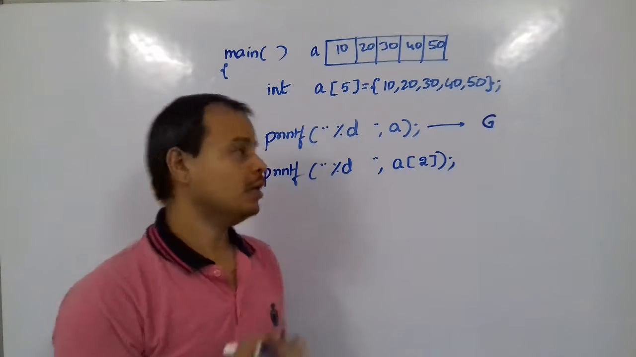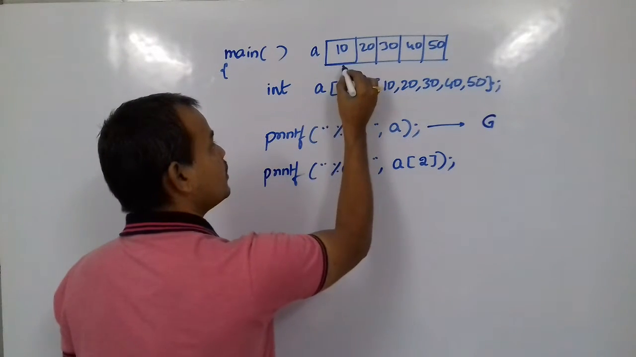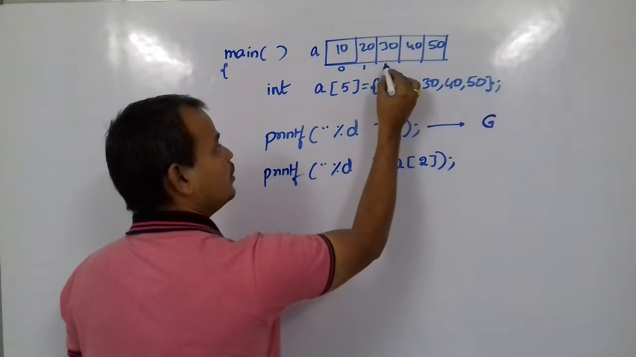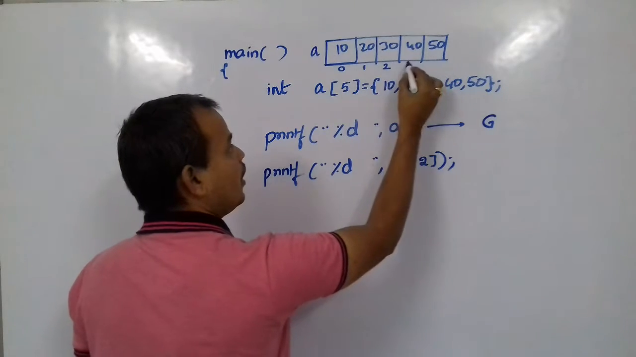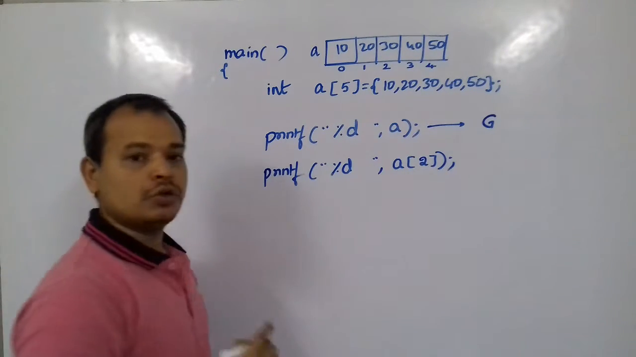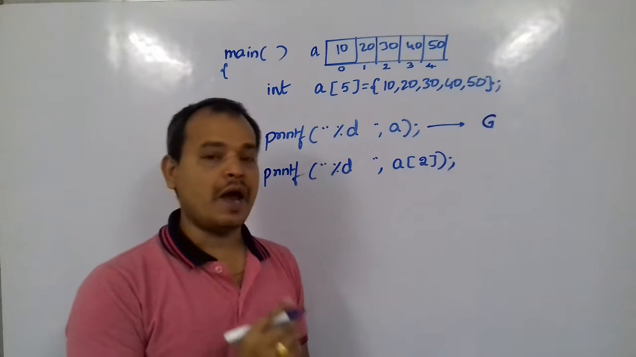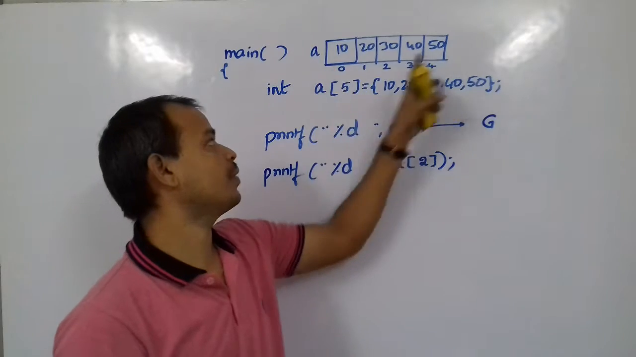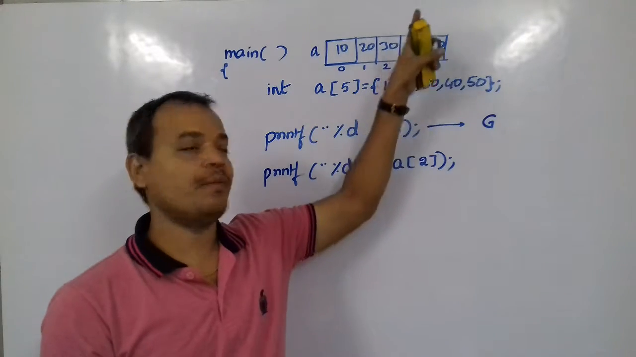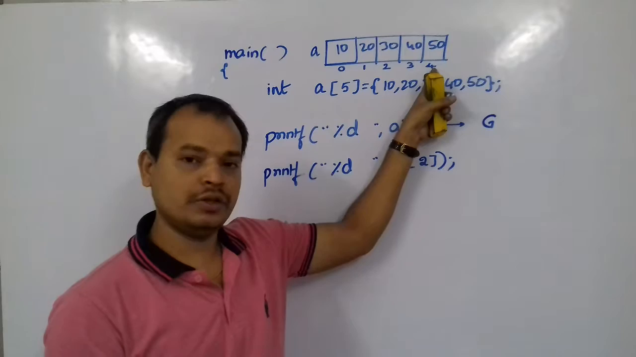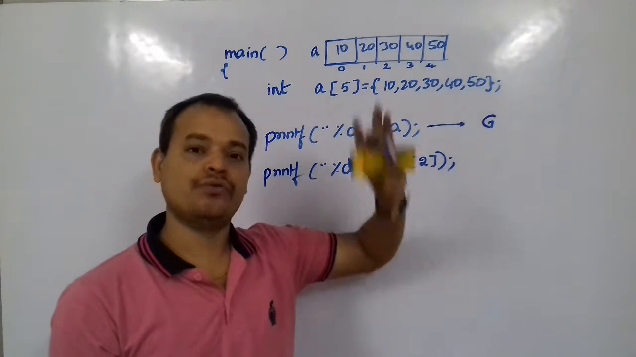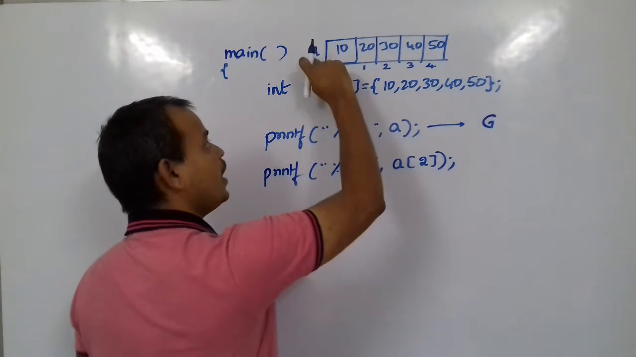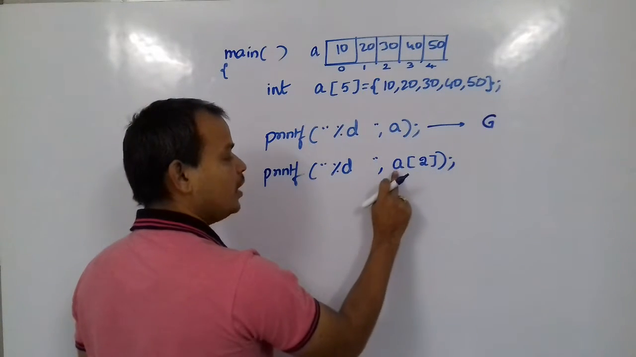See, this 10 is at the 0th location of the array, 20 is at the first location, this 30 is at the second location, and then the third and fourth locations. So the location numbers start from 0 and the location number of the last element will be n minus 1, where n is the size of the array. Because this array has 5 elements, the location value of the last element will be 4, because 5 minus 1. So if you say a of 2, what we will get is the second element of the array A.